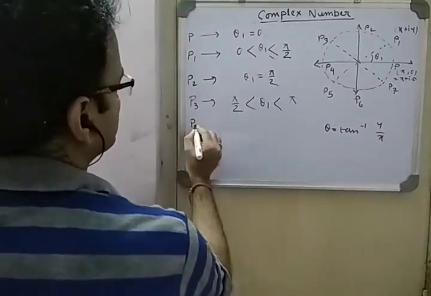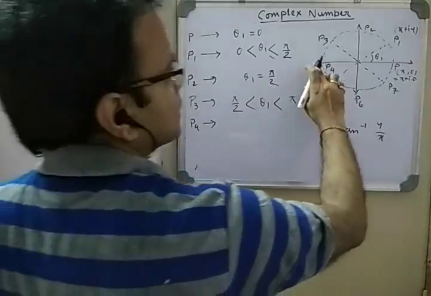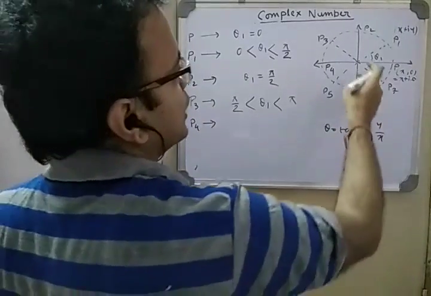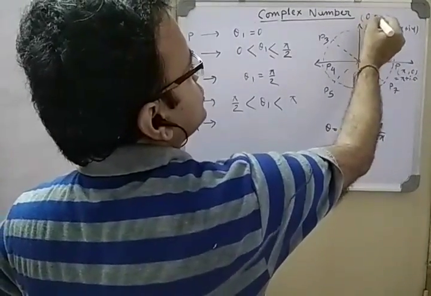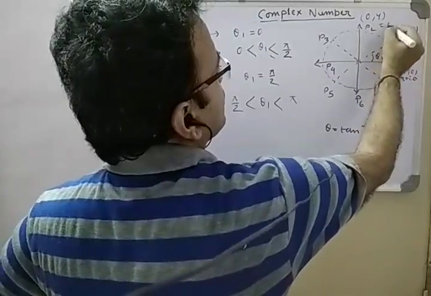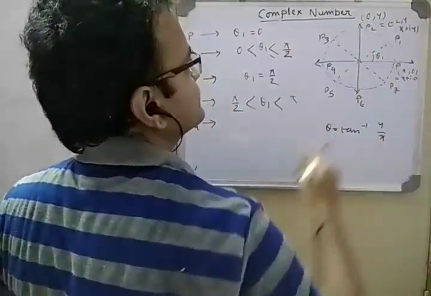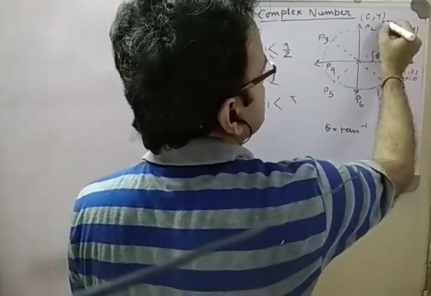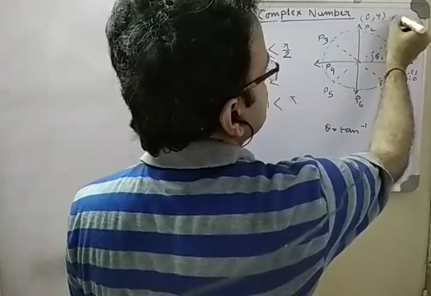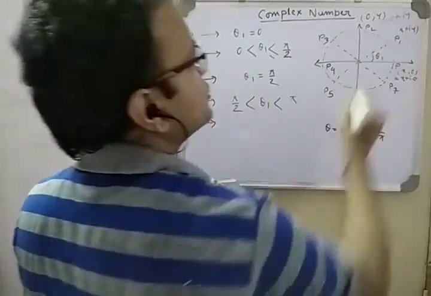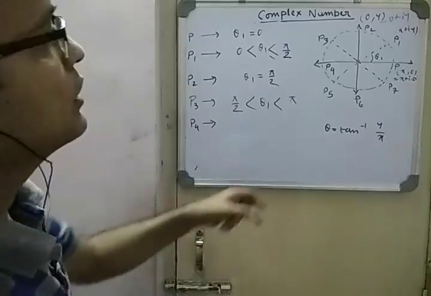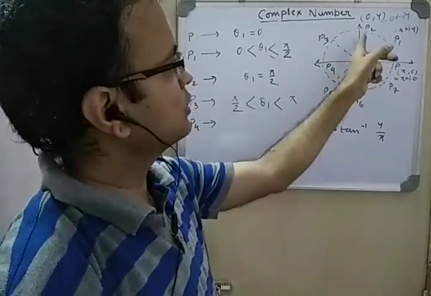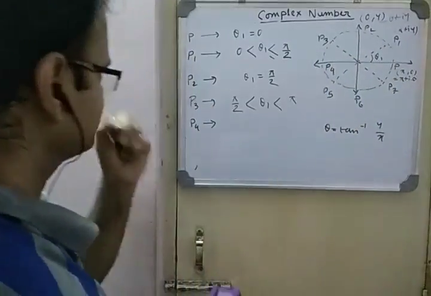Then again P4. P4 is again on the negative real axis. The x axis is called the real axis, and the y axis is the imaginary axis, because a pure imaginary point like 0 comma y, or 0 plus i y, is always present on the y axis. So 0 plus i y is a purely imaginary number, present on the y axis. So in the z plane, this is the imaginary axis, and this is the real axis.